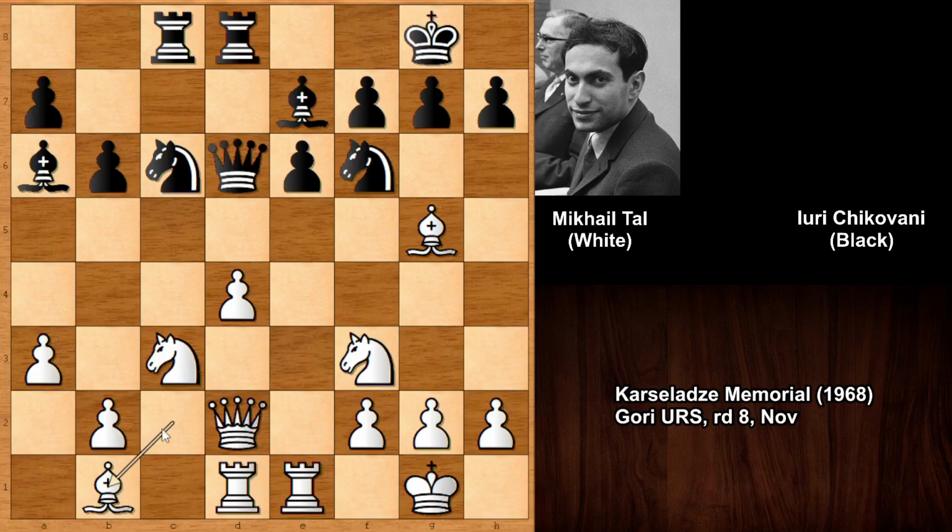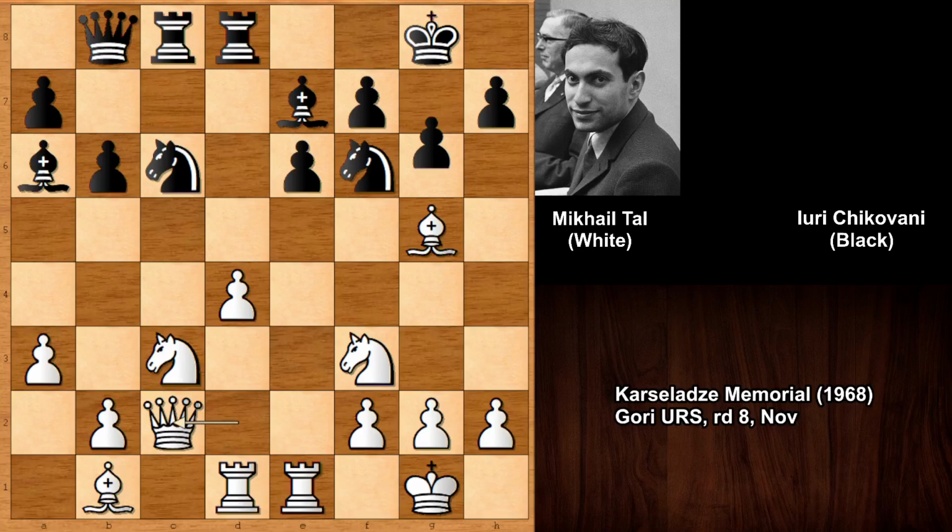So Mikhail Tal can also play queen to c2. So this bishop is controlling the diagonal and it was not allowing queen to d3, but Mikhail Tal right now can play queen to c2 and then eliminating the defender and then putting pressure on the h-pawn. So queen back and queen to c2 as expected. So threatening to take the knight, remove the defender, and then capture on h7.